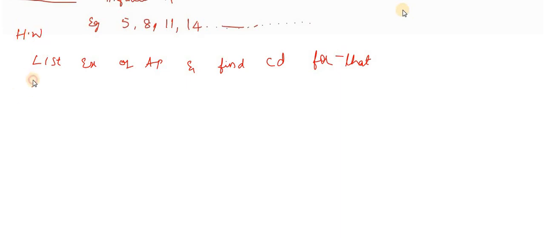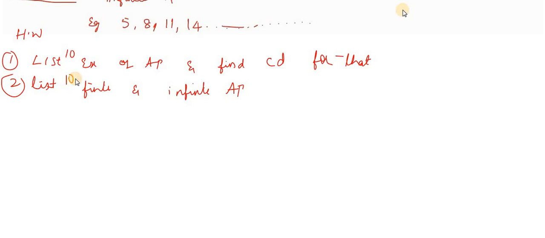And also, list finite and infinite AP examples. List at least 10 examples of AP and find the common difference for them. This is the first one. And the second one: list again 10 finite and infinite APs.